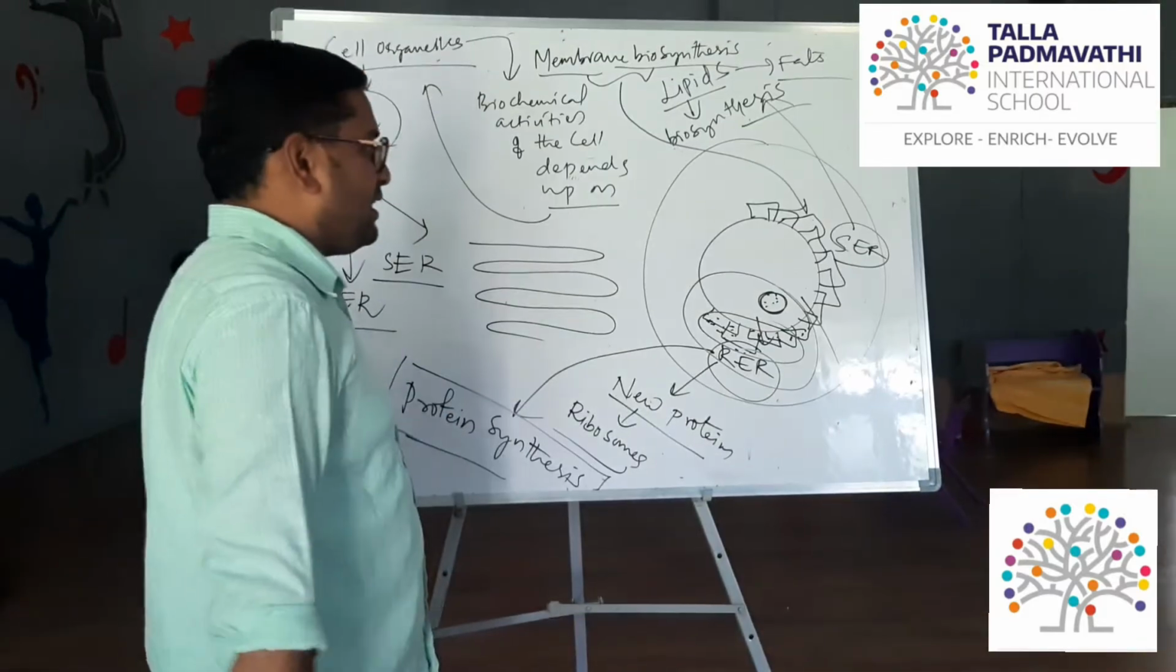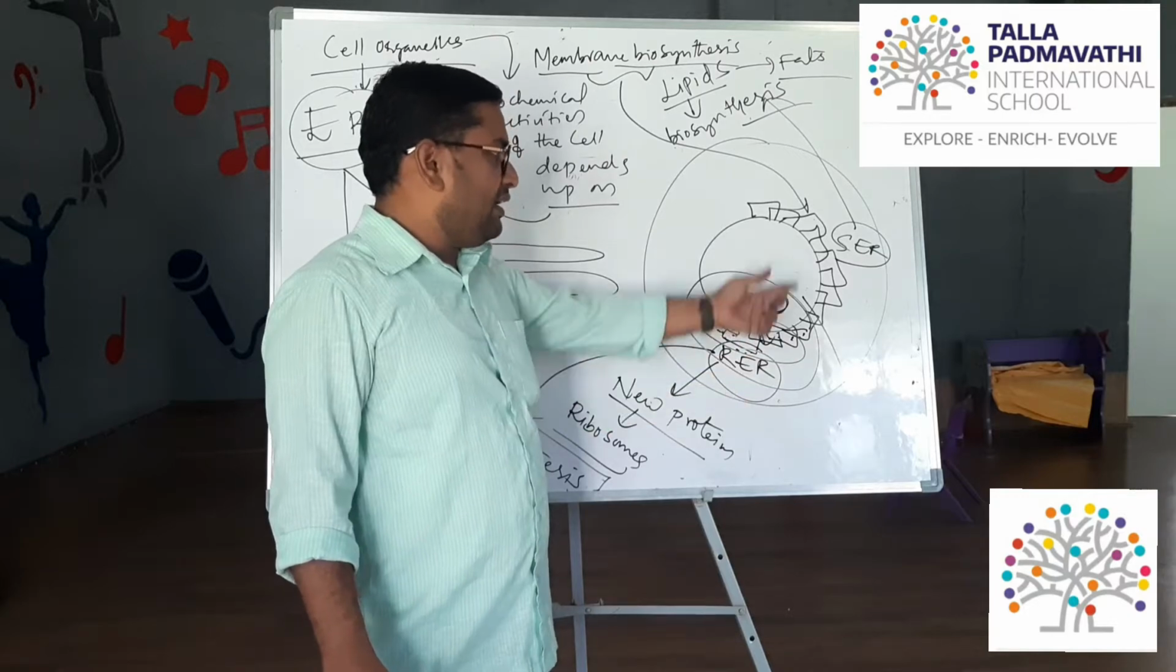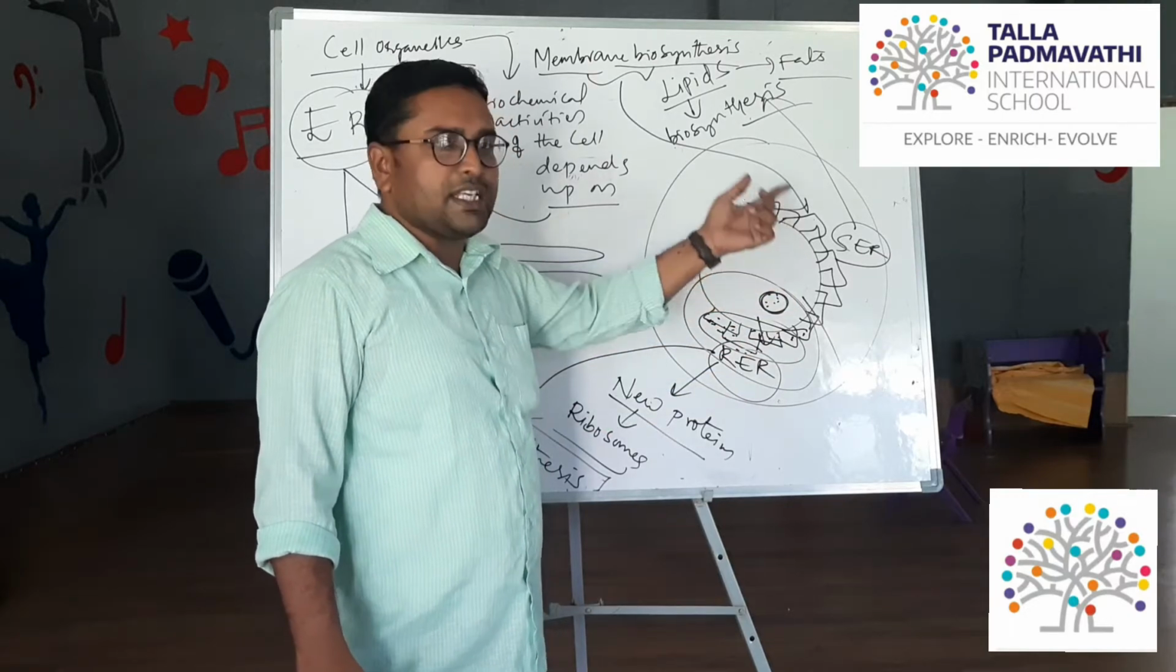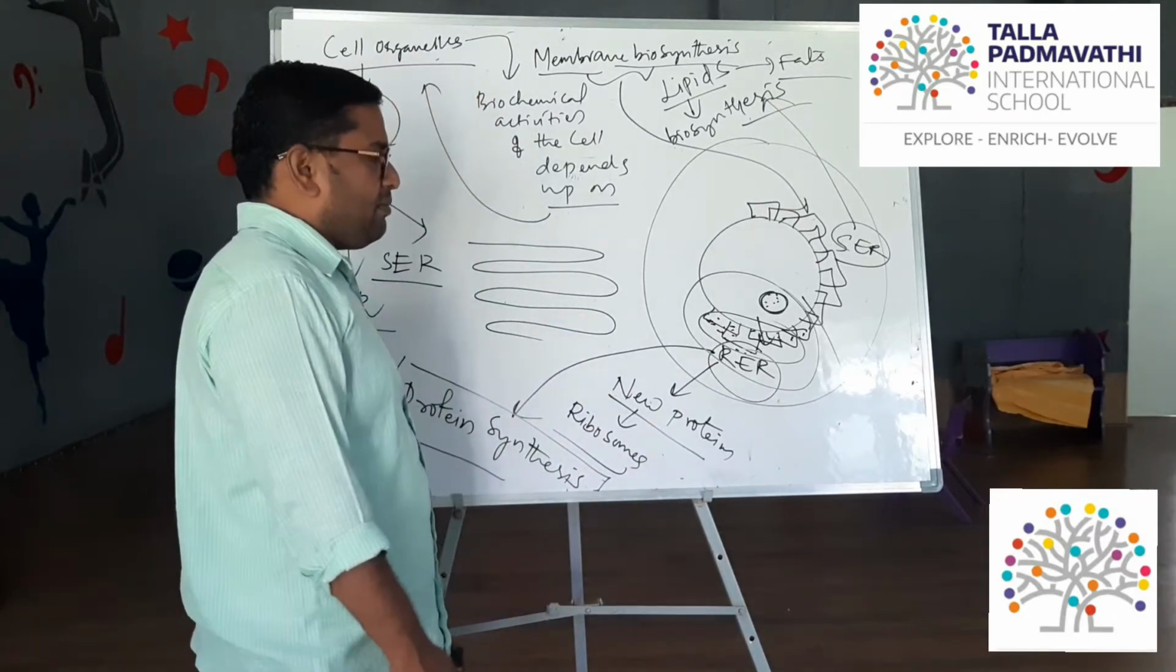So that is the reason that the rough endoplasmic reticulum is called rough, and the tubular endoplasmic reticulum is called smooth. This is a very important point you have to remember.